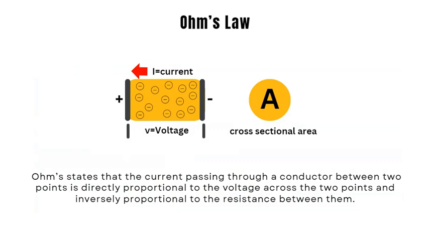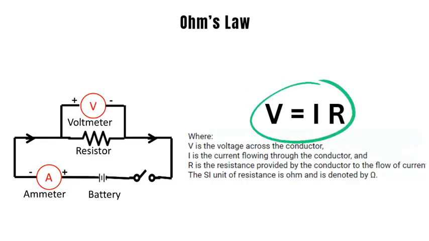Ohm's law states that the current passing through a conductor between 2 points is directly proportional to the voltage across the 2 points and inversely proportional to the resistance between them. In the diagram, a resistance R is connected across a battery of voltage V. An ammeter is connected in series to measure the current and a voltmeter is connected across the resistor to measure the voltage difference. Ohm's law states that voltage across the resistor V is equal to I into R, where I is the current through the resistor and R is the value of the resistance.